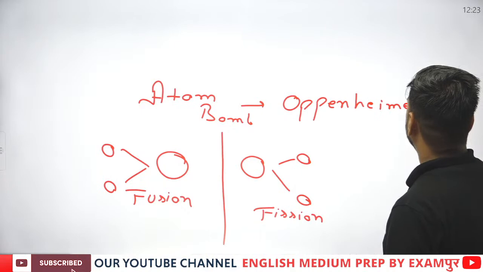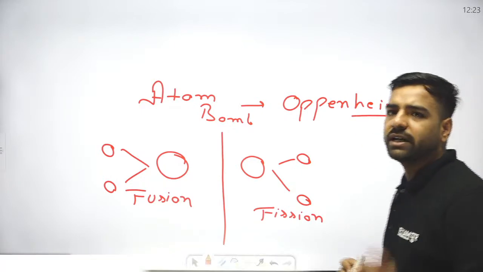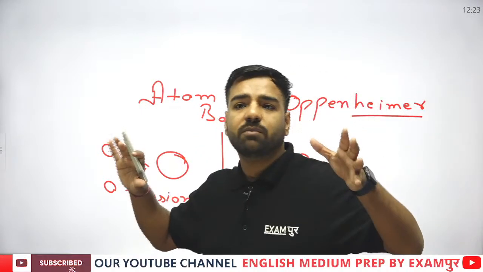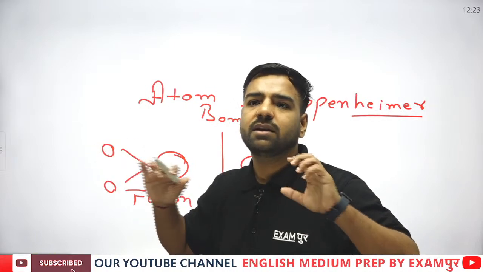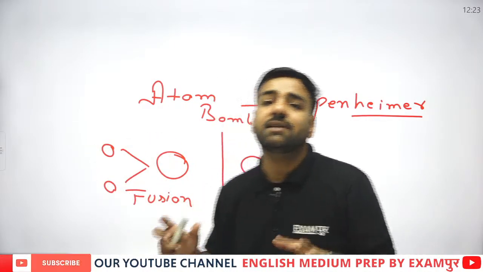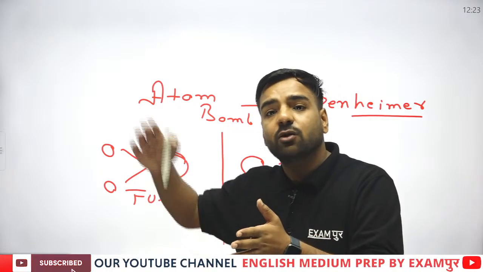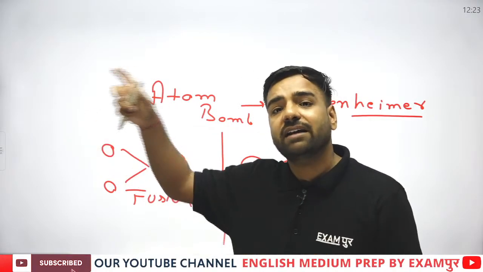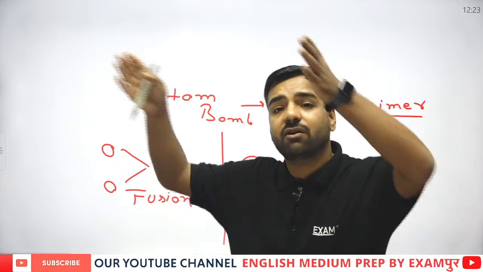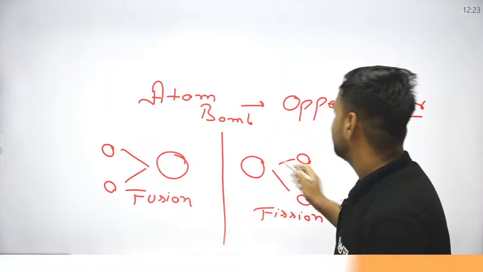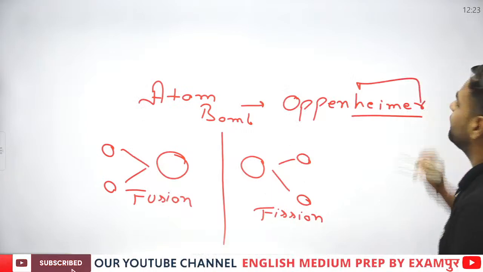Now I have a trick for this. If you are from a Hindi medium, you can understand. If an atom bomb explodes, what is going to happen? Many people will die. In Hindi we can say बहुत सारे लोग मर जाएंगे, right? So a high amount of people will be dying. High level of deaths would be there. So high mar. This is the trick which you can use.